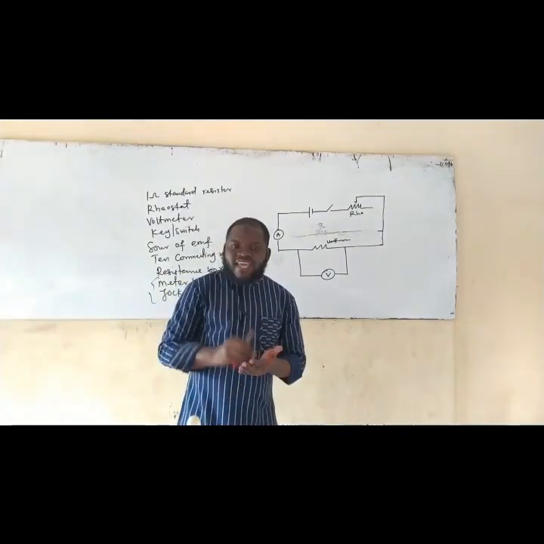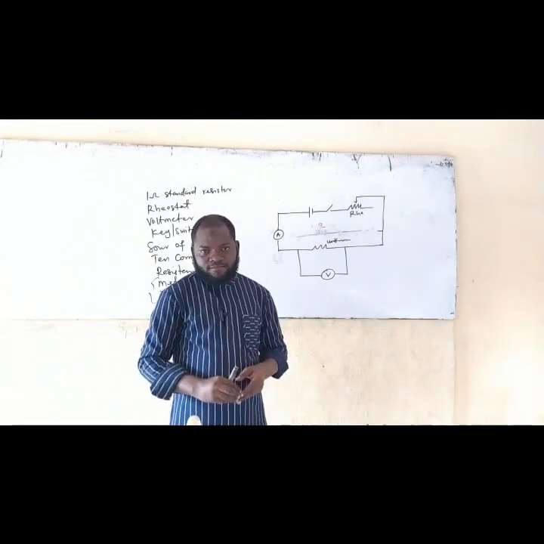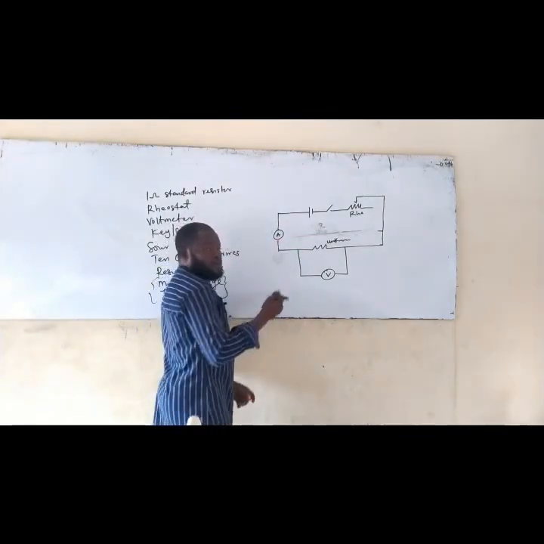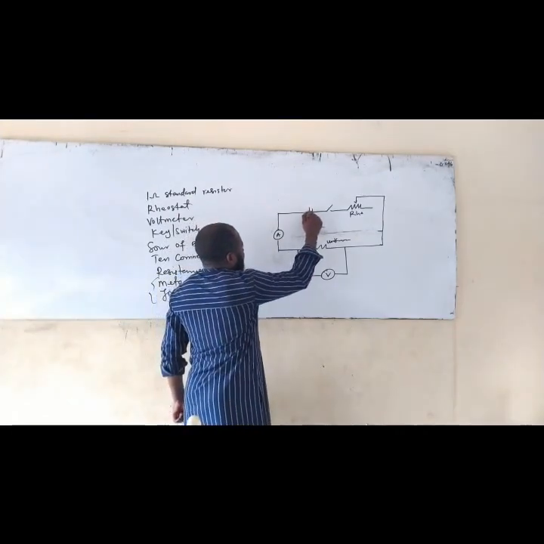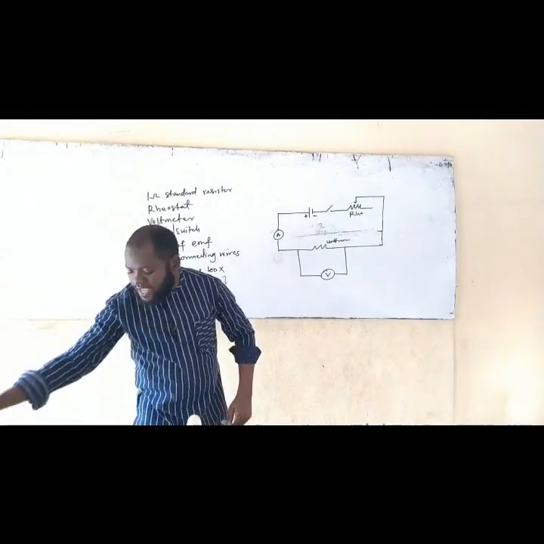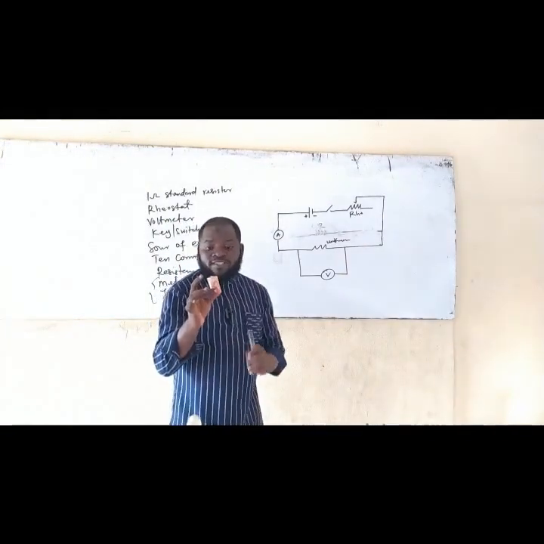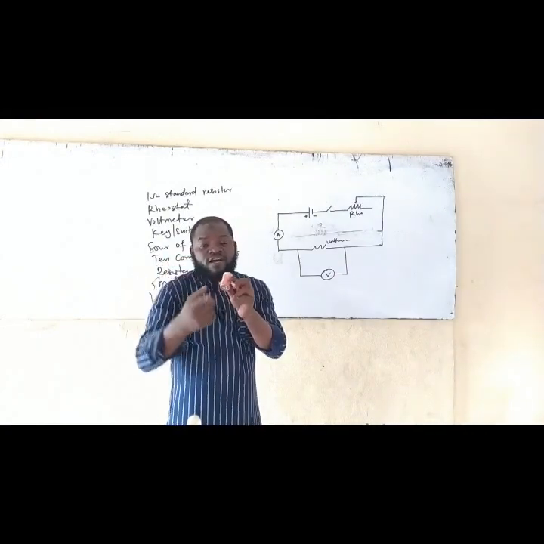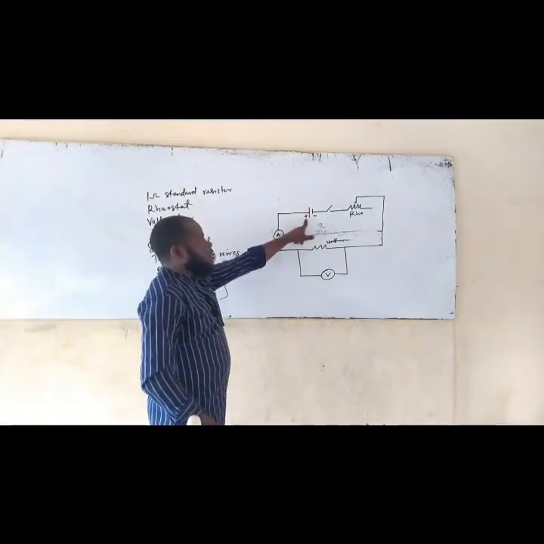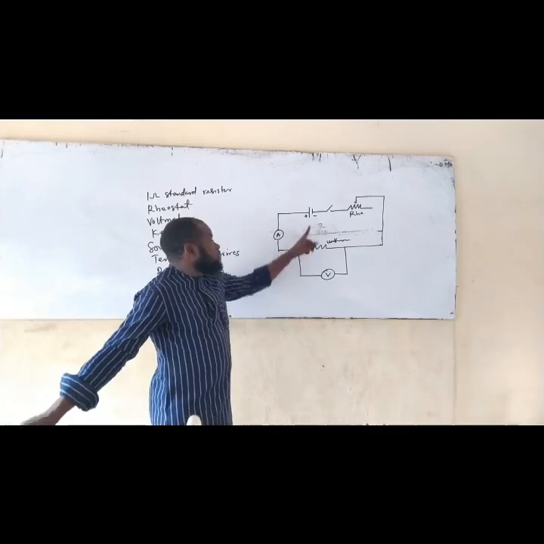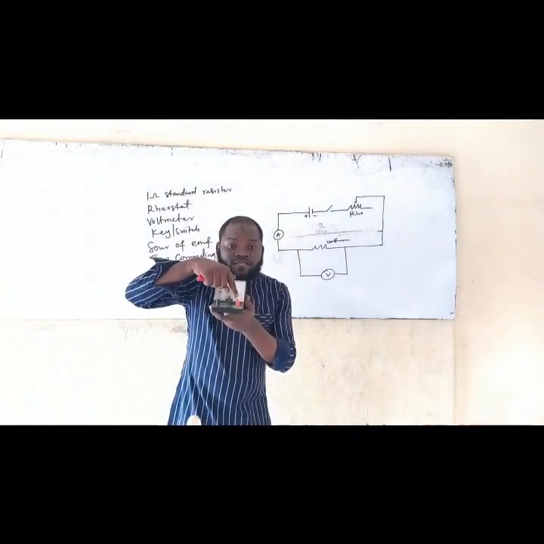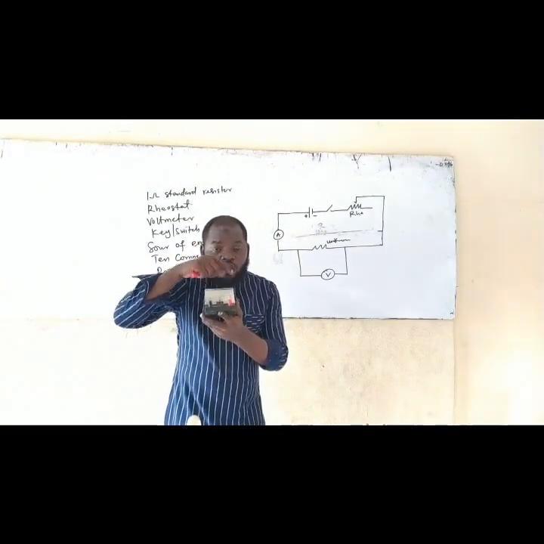But how do you determine the negative and positive of the things I mentioned? Now, this is it here. This is a battery. The battery has a positive and a negative pole. This long pole is positive. This short pole is negative. So if I have a Tiger battery, which is the common cell that we always have, the top of it here is the positive and the base is negative. Note that. So the positive pole of this Tiger battery is going to be connected to the positive pole of the ammeter. What is the positive pole of the ammeter? This red one is the positive pole of the ammeter.